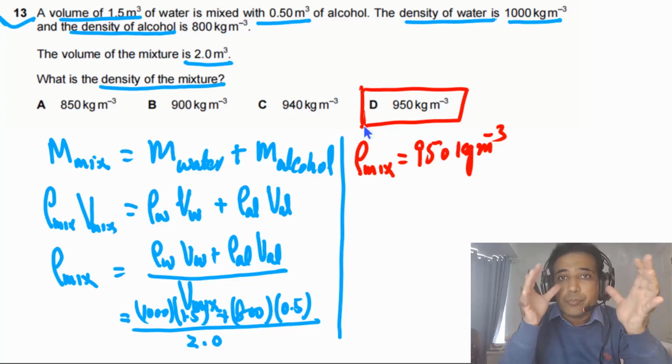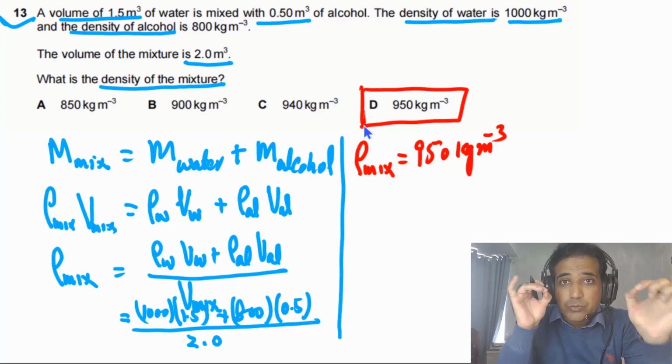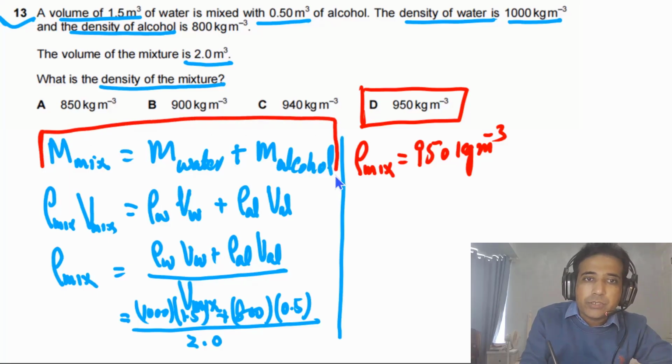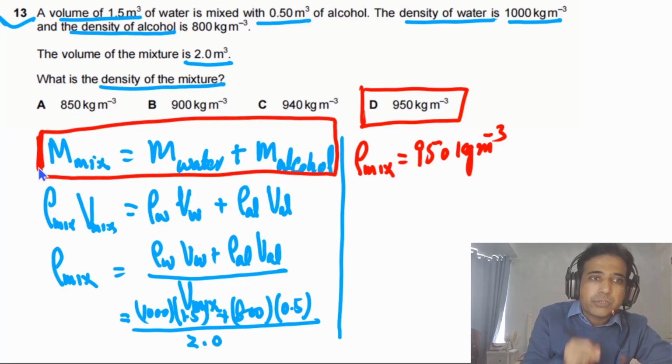So this is how you can approach questions about mixtures. You can always start with this one, because this quantity is conserved for the mixture.